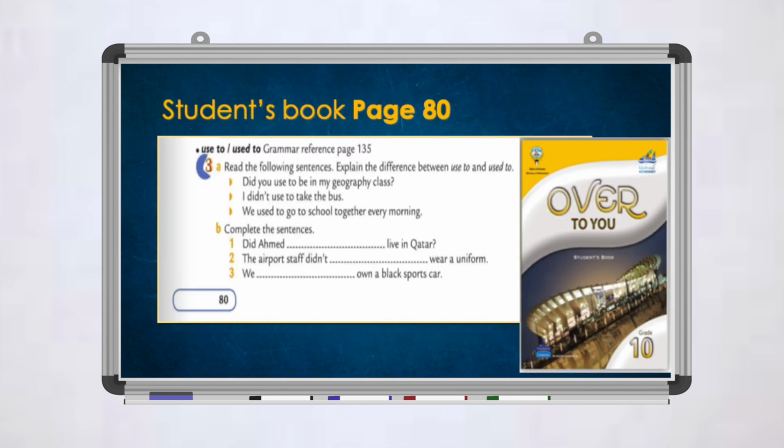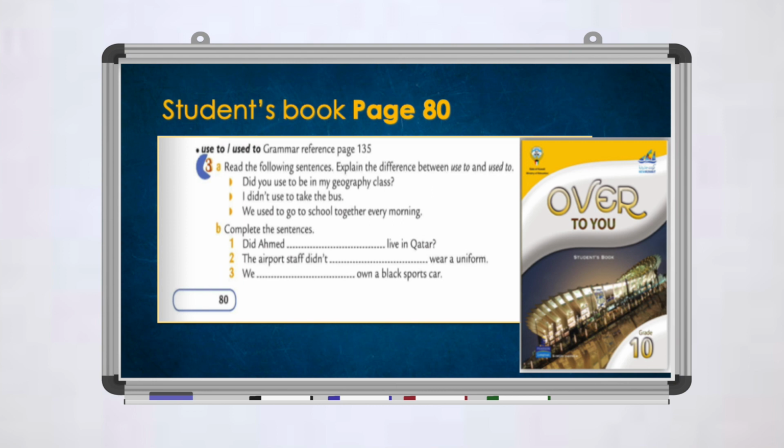Now, I want you to open your student's book, page 80, exercise 3. Complete the sentences. Did Ahmed blank live in Qatar, the airport staff didn't blank wear a uniform, we blank own a black sports car.